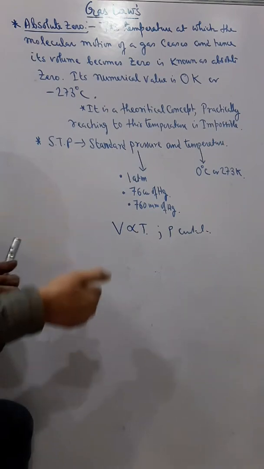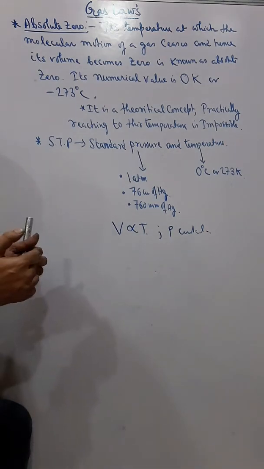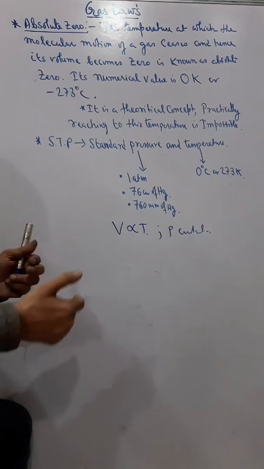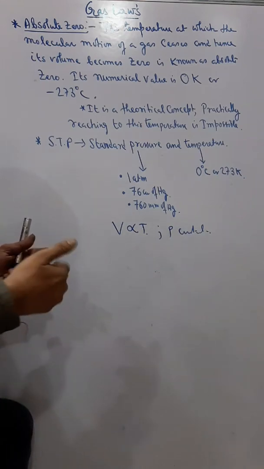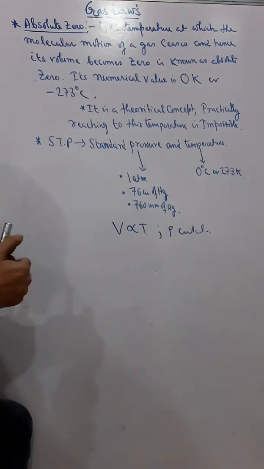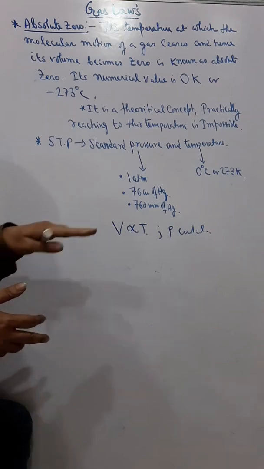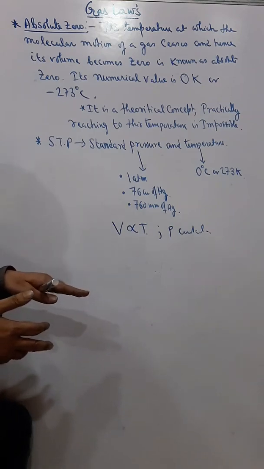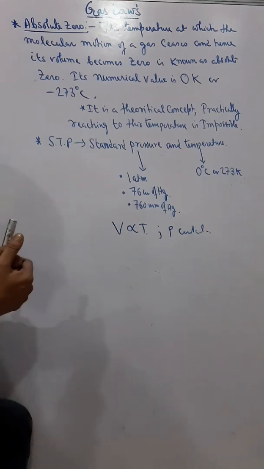If I continuously decrease the temperature of the gas, what will happen? The volume of the gas keeps decreasing and decreasing. Naturally a time will come when the volume becomes zero.